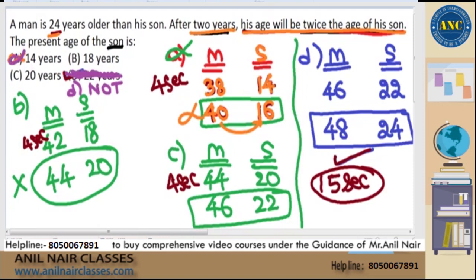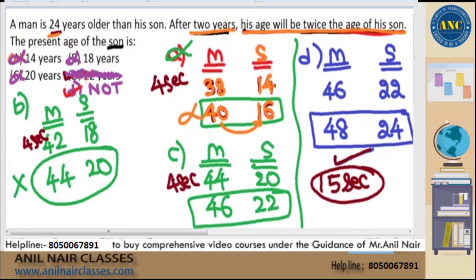You got it as incorrect. Second, you checked, you got it as incorrect. Third one, you checked, you got it as incorrect. Out of four options, if three are incorrect, you will mark the fourth option. Instead of marking 22 years as the fourth option, which is actually given, if none of this is given, you will mark none of these.